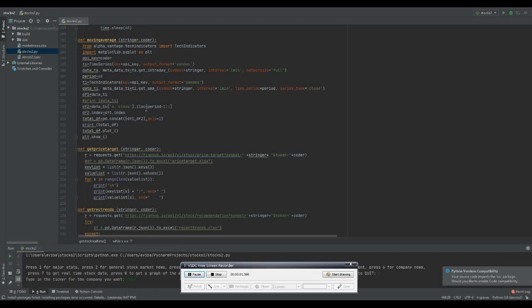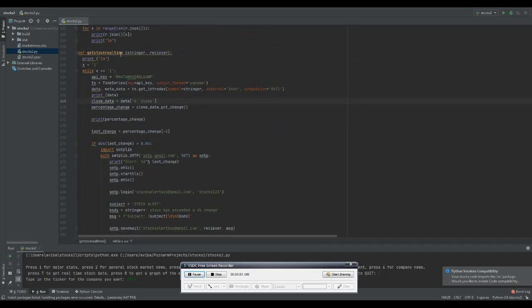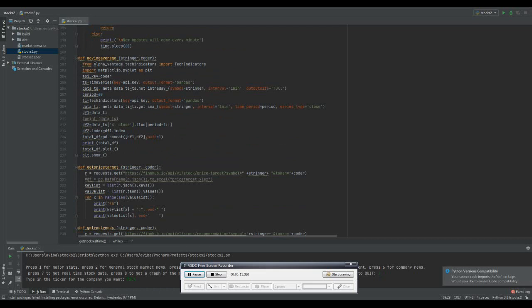So now I'm going to talk a little bit about how we got the moving average. It's a very similar algorithm to what we did above to get the stock in real time. We're going to use the Alpha Vantage API, not the FinHub API. We're going to use the Alpha Vantage API and import tech indicators, which gives us some important data that we're going to need to make our graph.